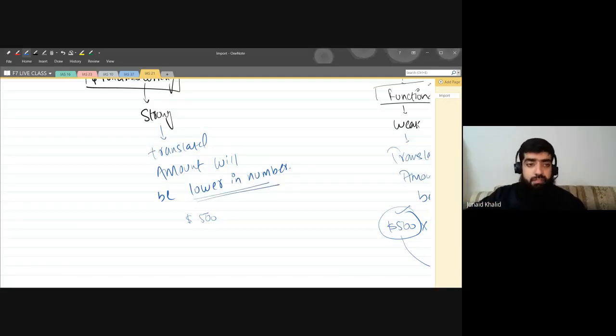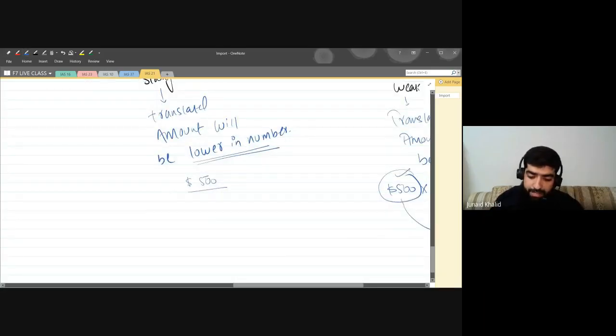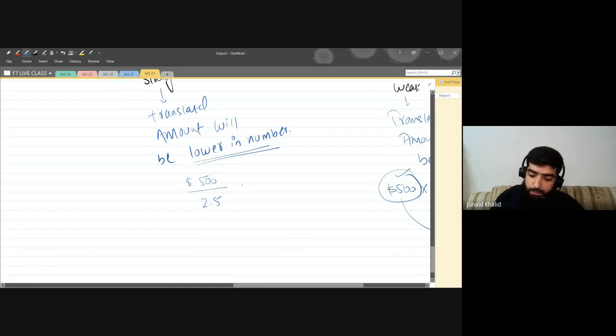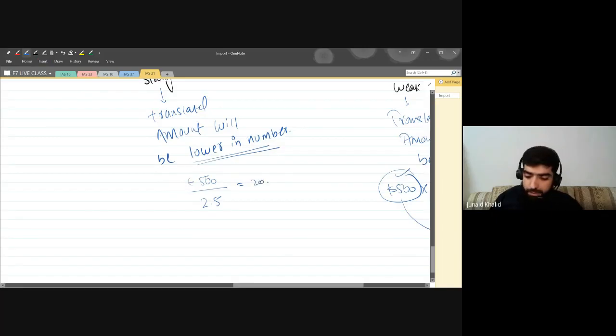We need to translate the amount in such a way that we bring a lower number, and in order to do that, we are not going to multiply, we are going to divide it. So 500 divided by 2.5 makes 200. Sorry, this is not dollars. We have purchased goods in pounds. So the translated amount will be 200.